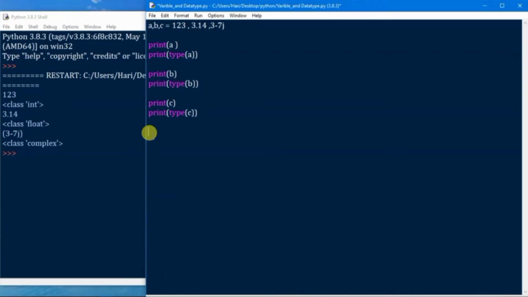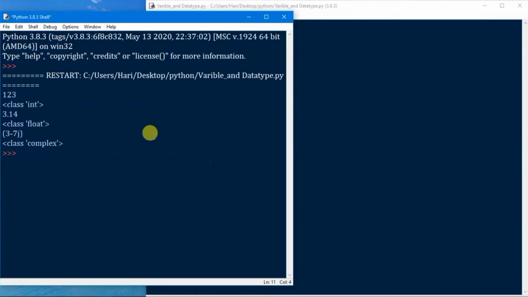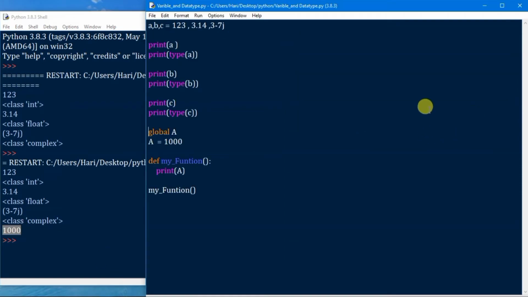We can see about global variables. Global variables are the variables which can be accessed in any functions. Global variable be a and the value of a will be 1000. We can print the value of a in my function and execute the program. We got the value as 1000.